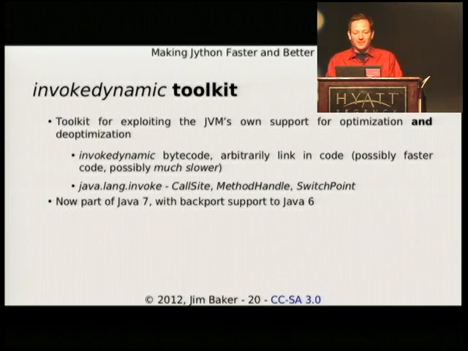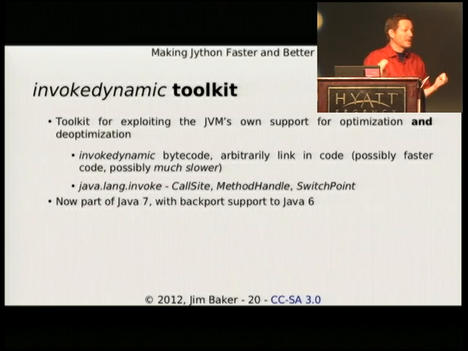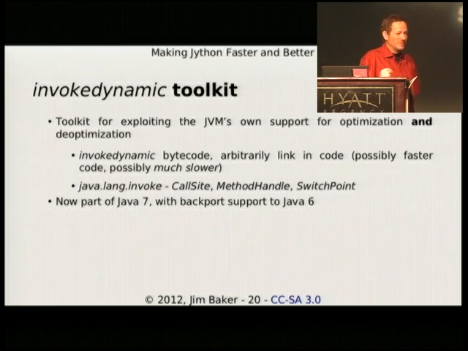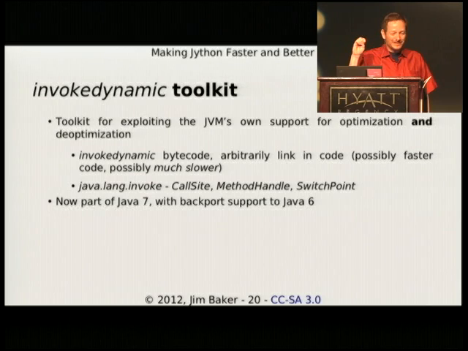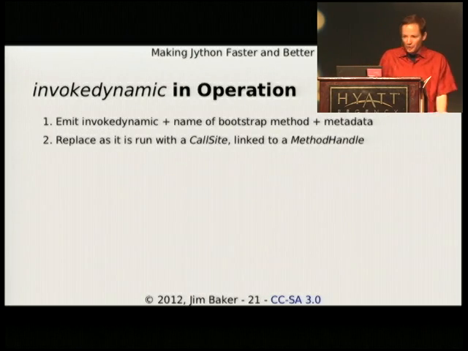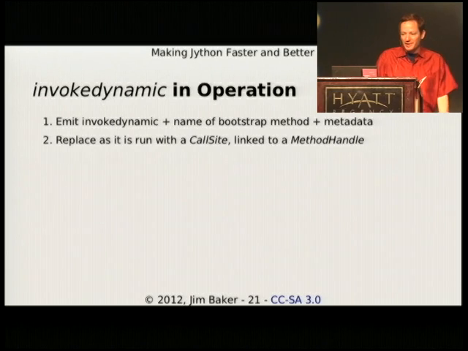And some of the key features of that would be the invokedynamic bytecode, which allows you to take some metadata and link it to a call site. And then, of course, the call site, method handle, and switch point, which are the objects that you operate on when you're working with these capabilities. And it's part of Java 7, which was released last year. So how do you actually use Invoke Dynamic?